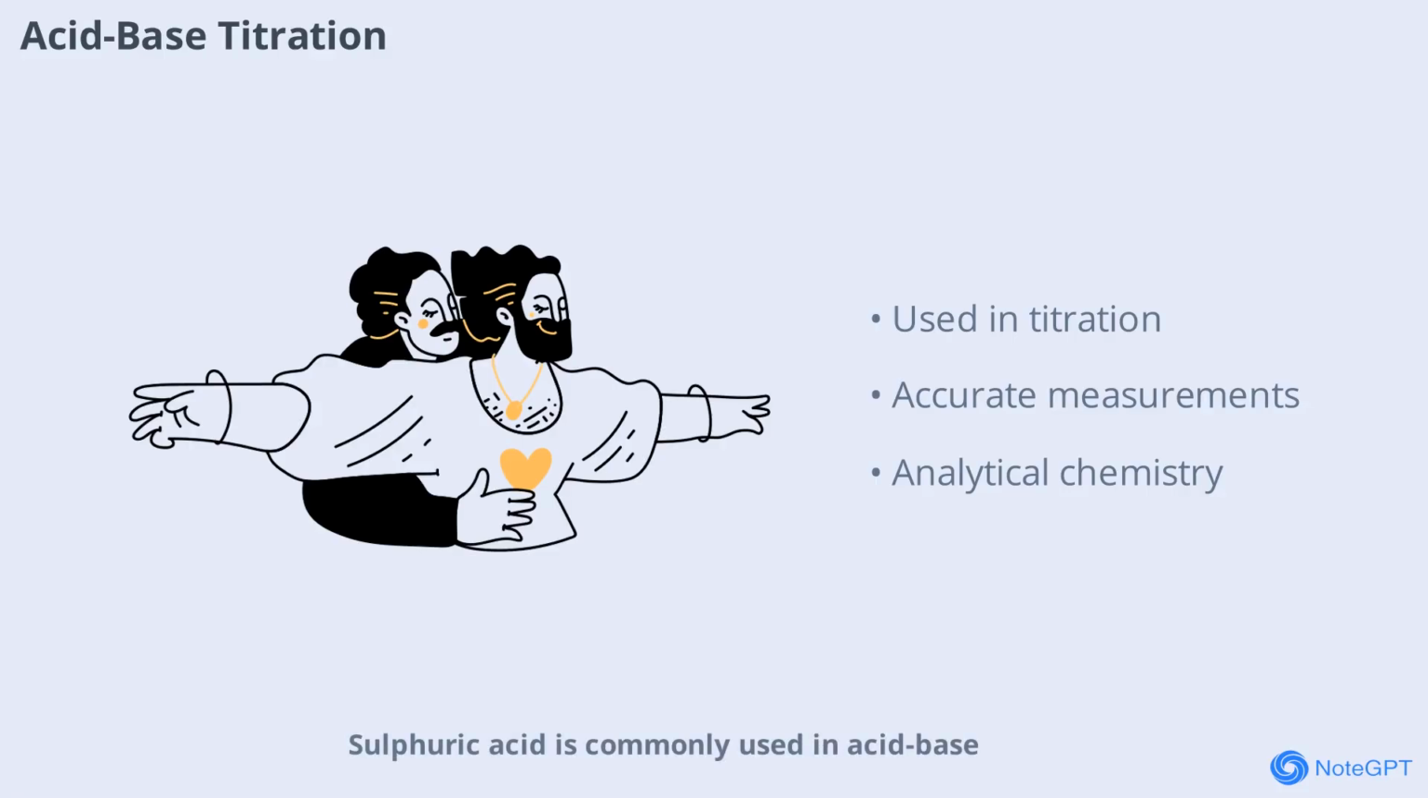Sulfuric acid is commonly used in acid-base titration experiments to determine the concentration of bases. Its strong acidity and clear endpoint make it ideal for accurate measurements in analytical chemistry. Titration is a fundamental technique in laboratories and is often part of the ICSE syllabus.